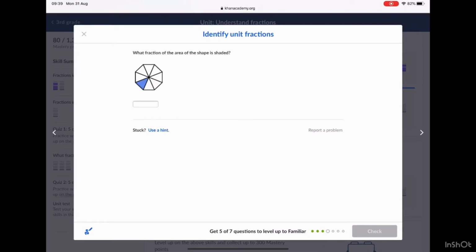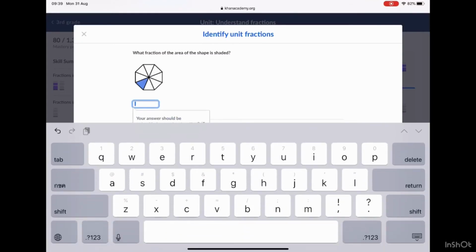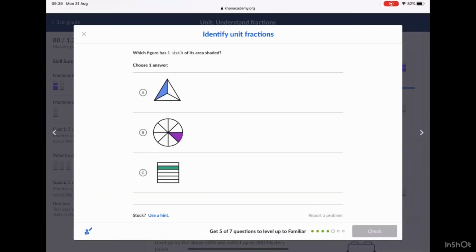And yes, it's correct. What fraction of the area of the shape is shaded? As you can see, there are 8 equal parts in this, but only 1 is shaded, meaning it has to be 1 out of 8. Let me just type that real quick. 1 out of 8. Yes, I was correct.